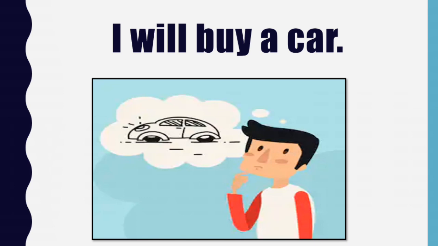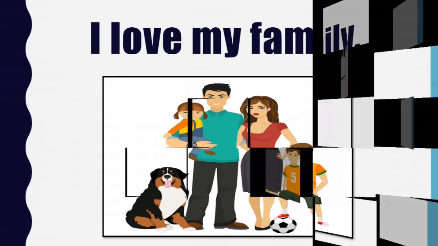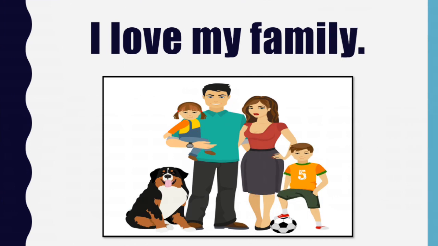In this sentence also, when we have added the object a car, the verb buy conveys the complete meaning. I love my family. Here also, when we have added the object my family, the verb love becomes meaningful.